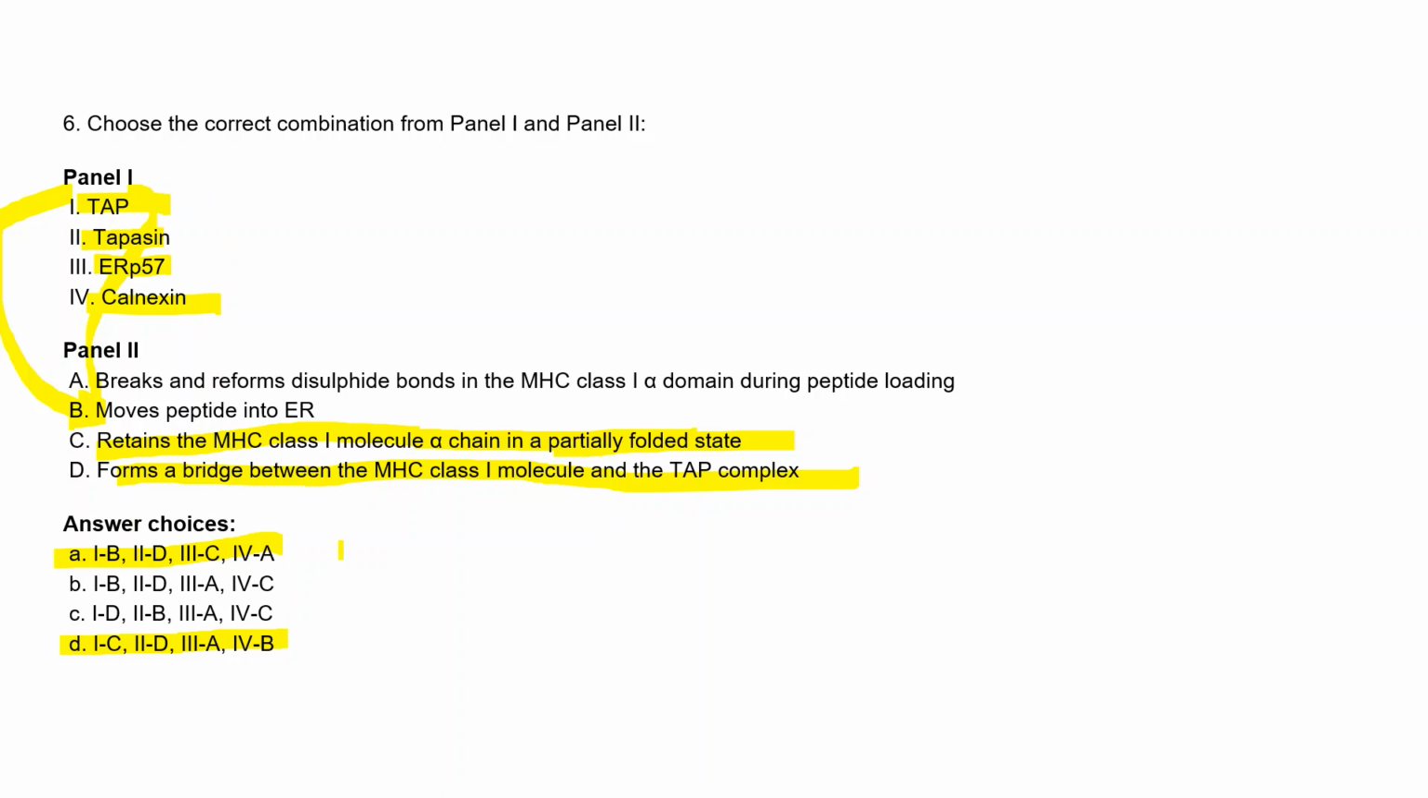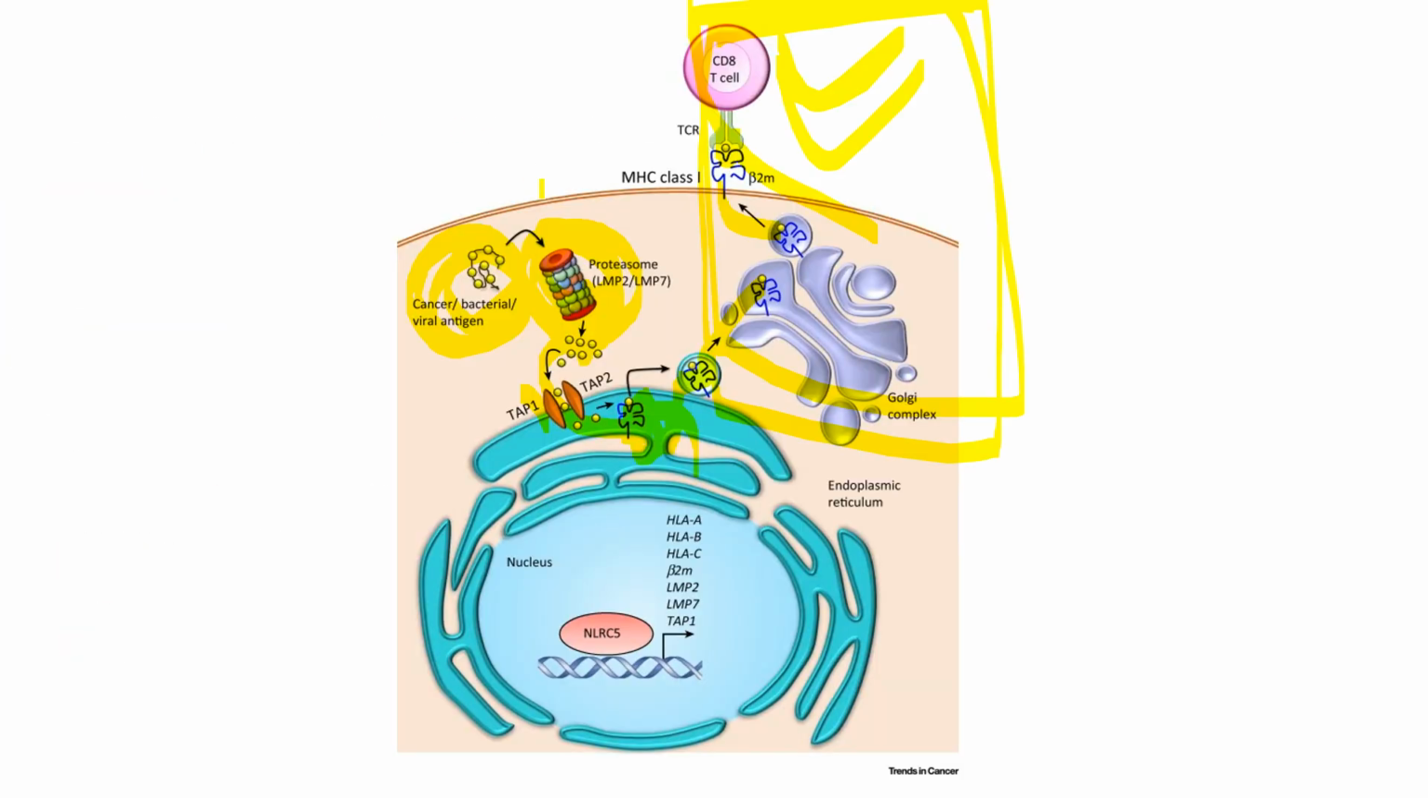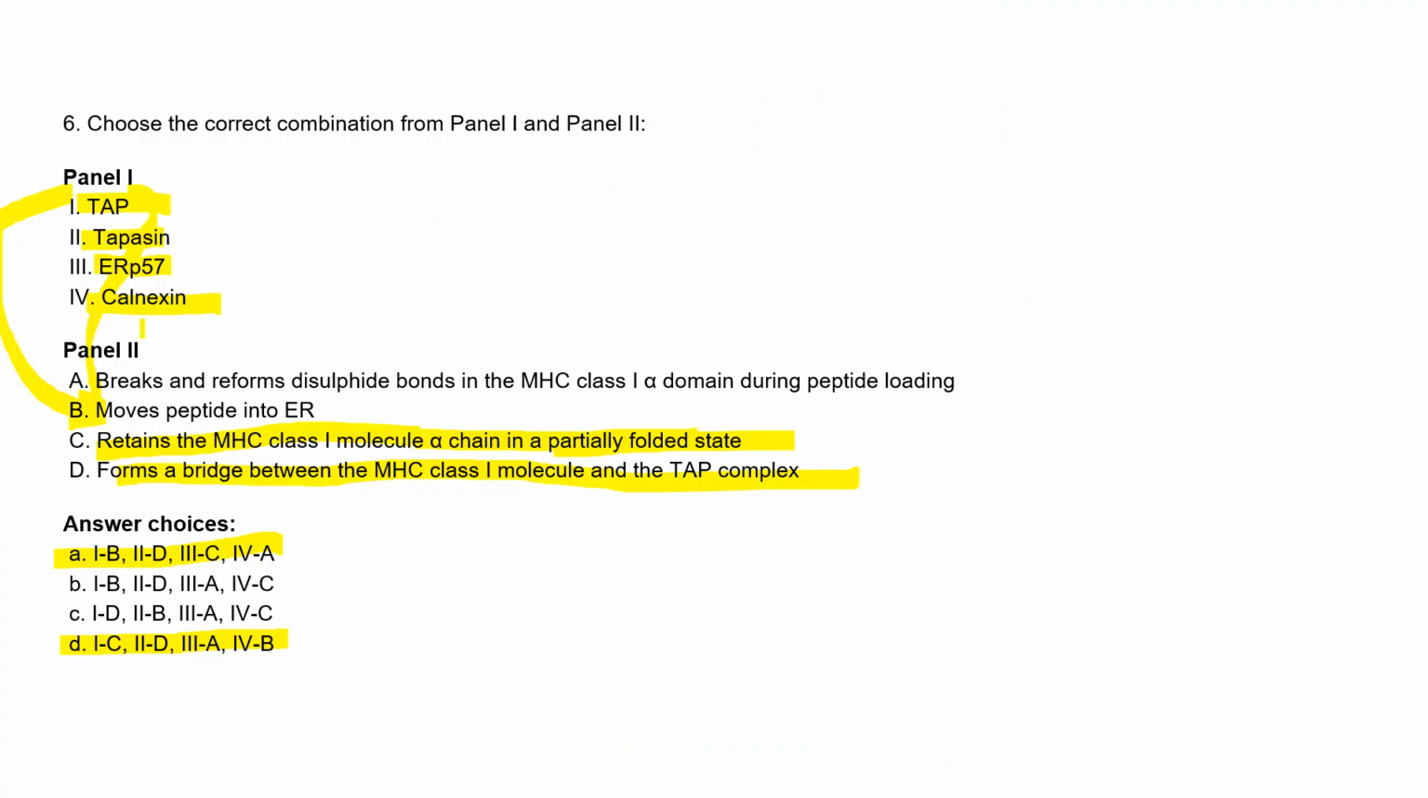Okay, let's see the right answer. Option B is the right answer. As in the previous slide also we discussed, you have to first see the TAP. This is the TAP, and we can see that the peptide will move through the TAP inside the endoplasmic reticulum, right? So here we see in which option it is mentioned. Option B says it moves the peptide into the endoplasmic reticulum. That means first is correct to B, right?